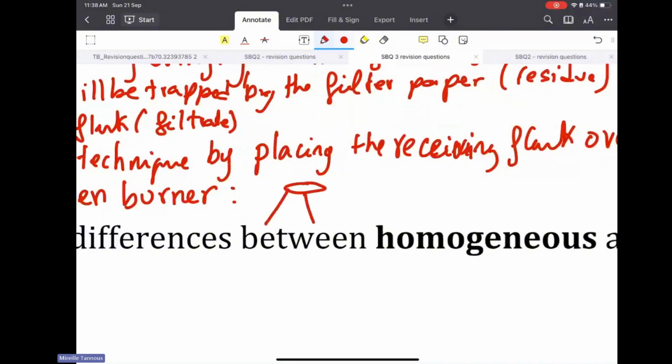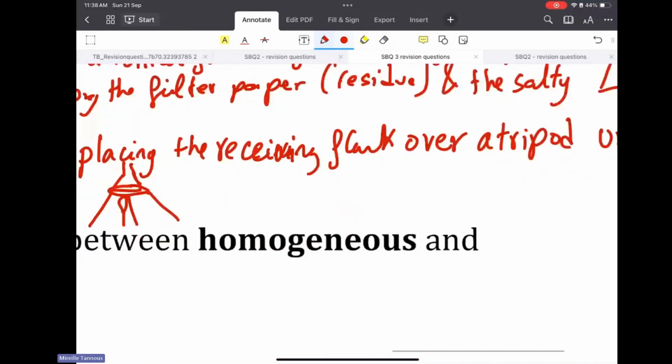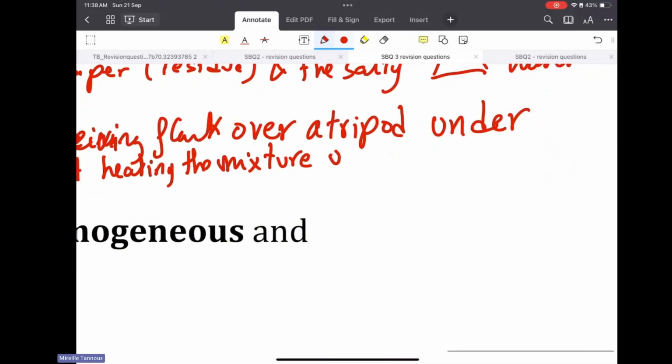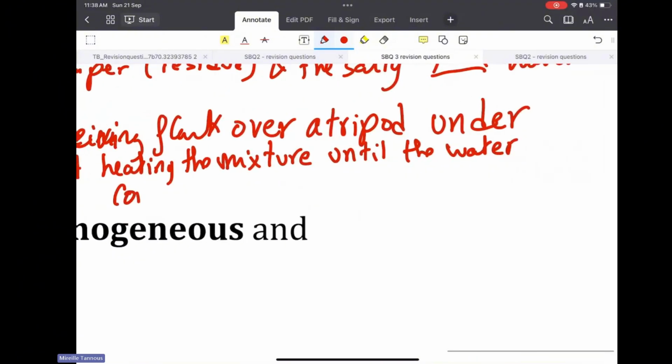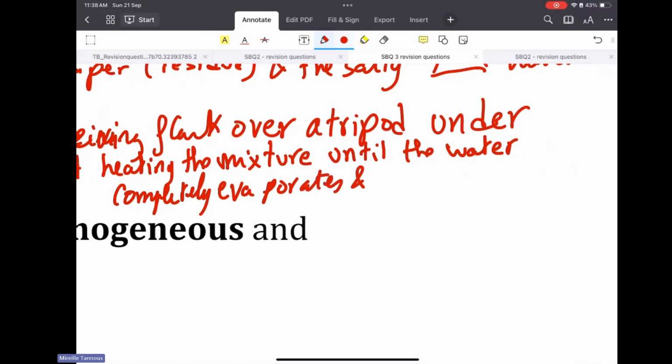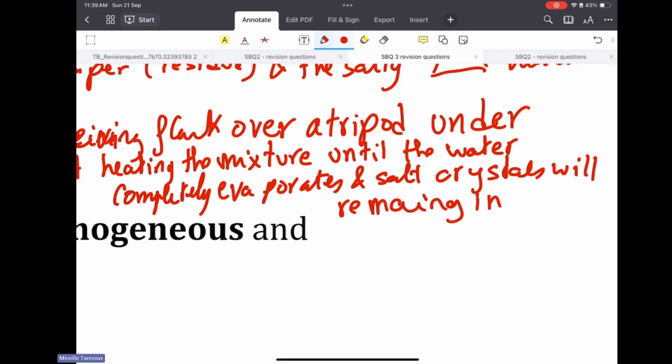This is the tripod, and here's your receiving flask, and this is the flame of the Bunsen burner. So start heating the mixture until the water completely evaporates, and you are left with the salt crystals. And salt crystals will remain in the flask.